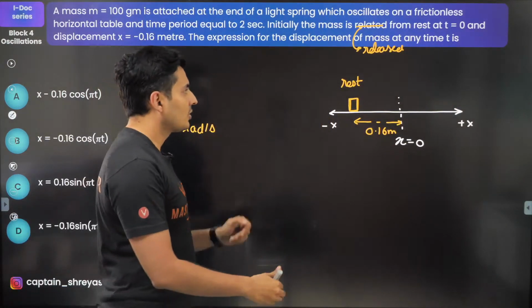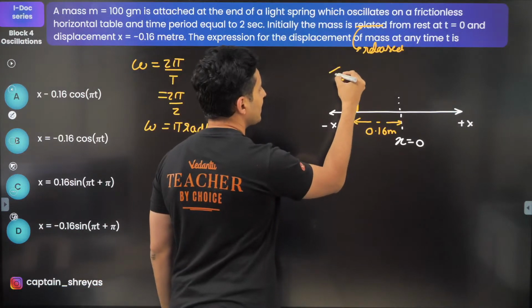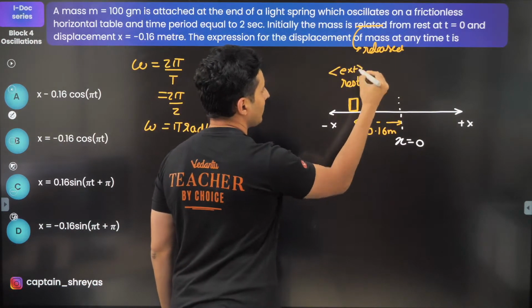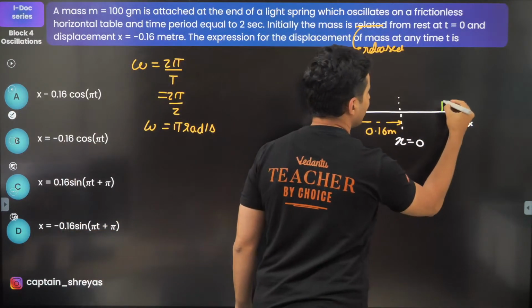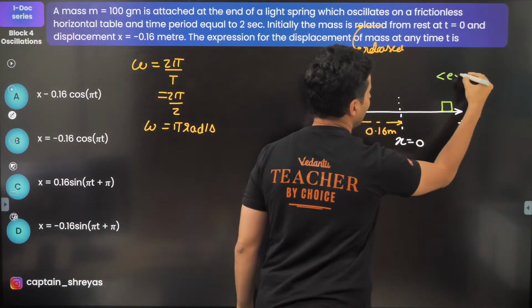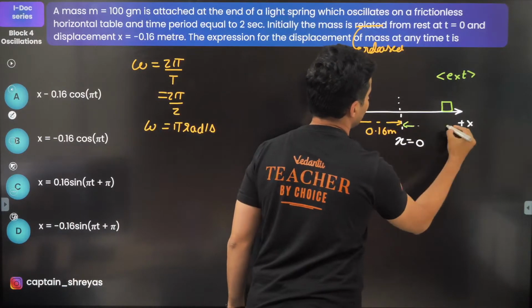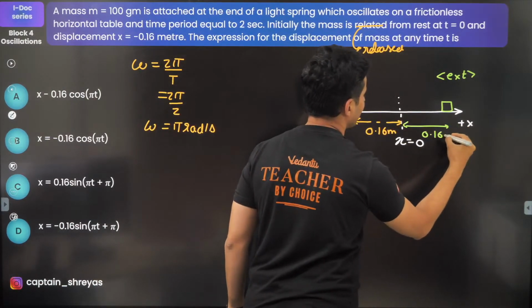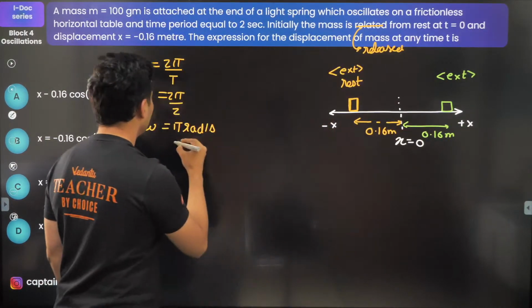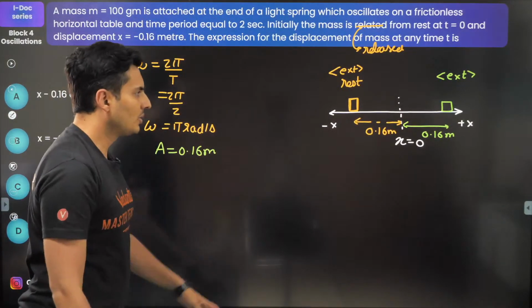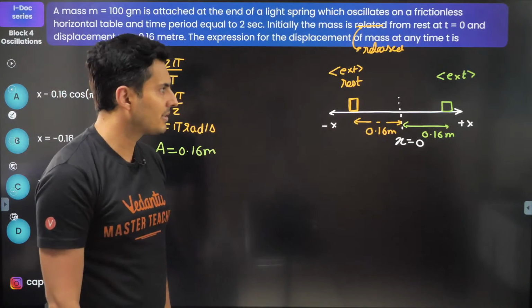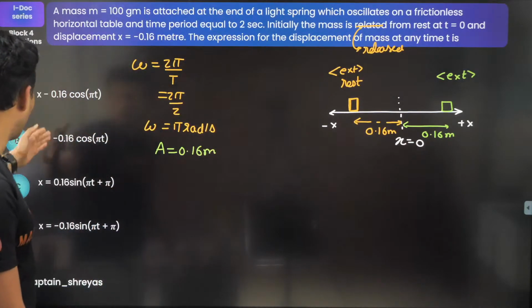Very good. So if it is at rest, that means it is the extreme position. On the other side, when it reaches and stops, obviously it will stop over here at the other extreme, and this distance will be again 0.16 meters. So shouldn't the amplitude be 0.16 meters? Great. Now look at the options.